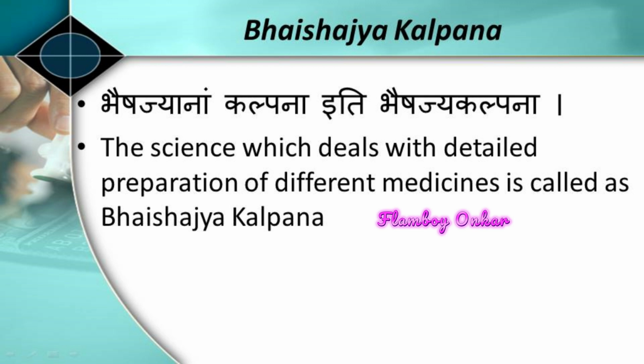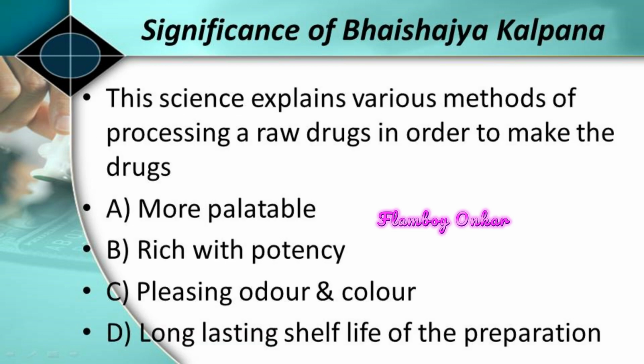Again here comes the Bheshaj. Bheshaj was the substance taken internally to overcome the disease by stabilizing the doshas. And Kalpana was the yojana or the strategy or different processes that should be done to obtain the Bheshaj. So Bhaishajya Kalpana is the science which deals with the preparation of different Ayurvedic medicines. So what is the aim of this science or significance of Bhaishajya Kalpana?